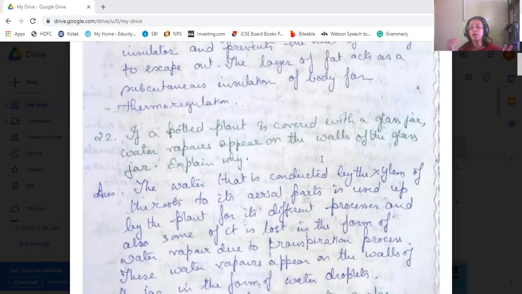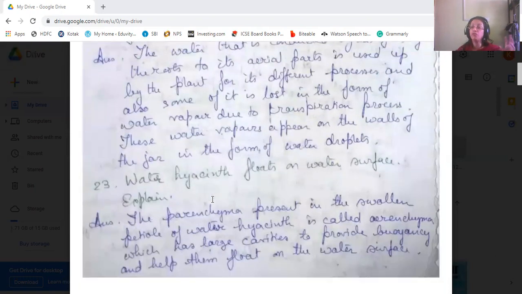And this water vapor appears on the walls of the glass jar in the form of water droplets. Okay, I think you've understood it. The water conducted by the xylem from the roots to the aerial parts of the plant is partly used up by the different processes of the plant body, and the extra water is given out by the process of transpiration to the air in the form of water vapor. And this water vapor we see on the walls of the jar in the form of water droplets.